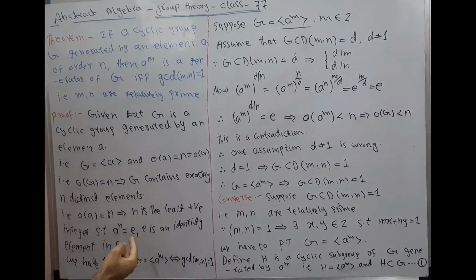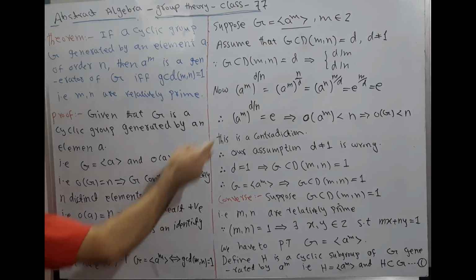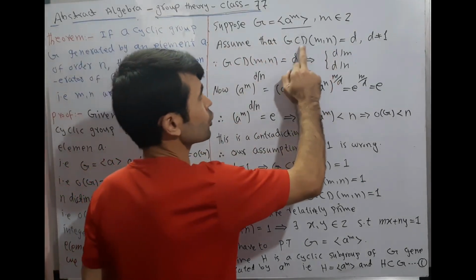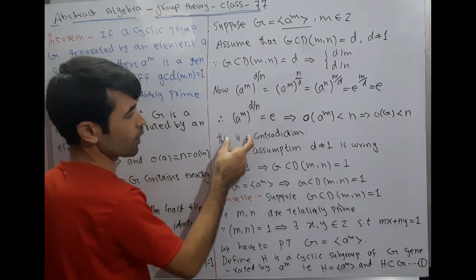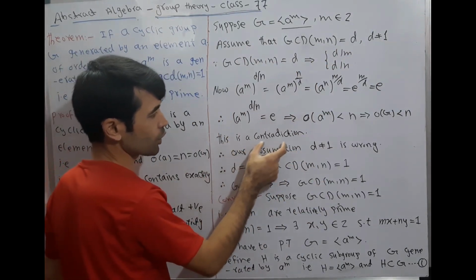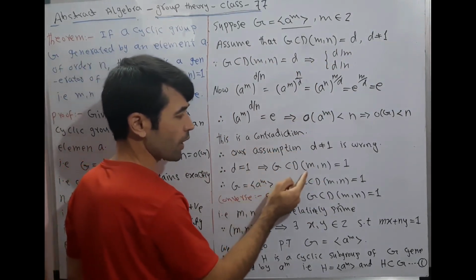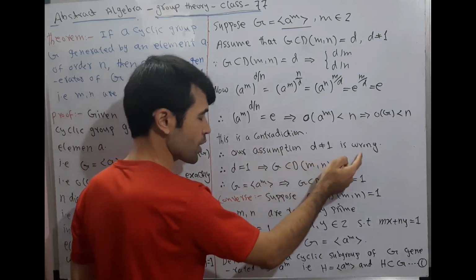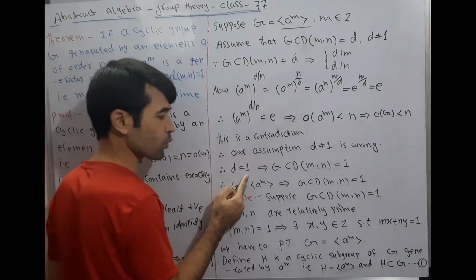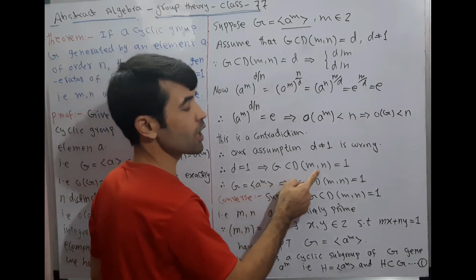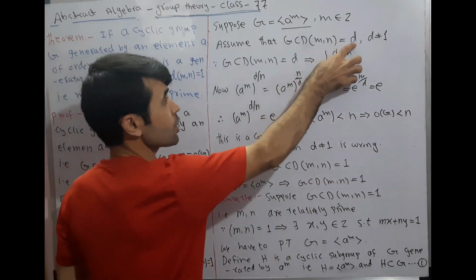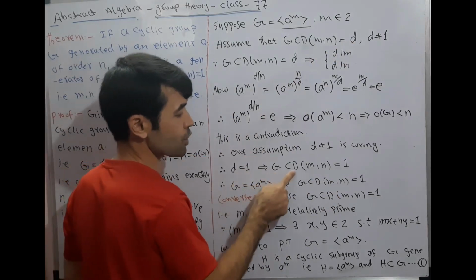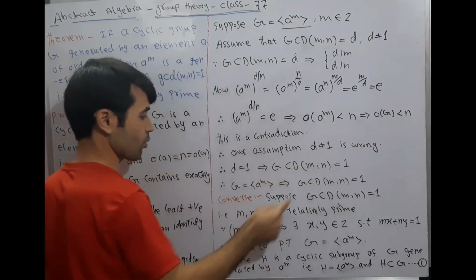Here we assumed that GCD(m, n) is equal to d and d is not equal to 1. Actually, we reach a contradiction. Therefore, our assumption that d is not equal to 1 is wrong. Therefore, d is equal to 1. This implies GCD(m, n) is equal to 1.